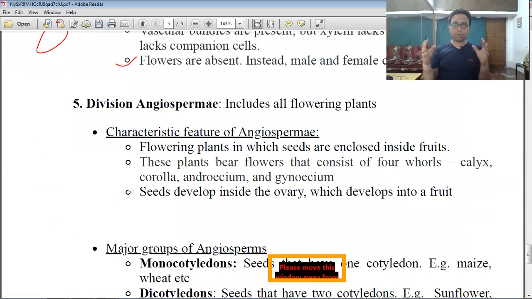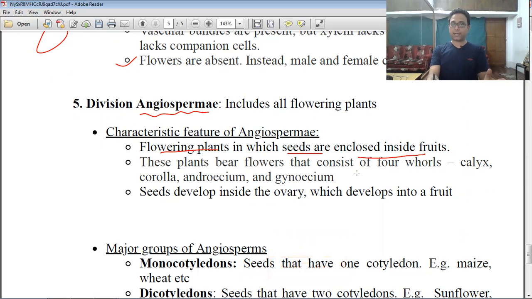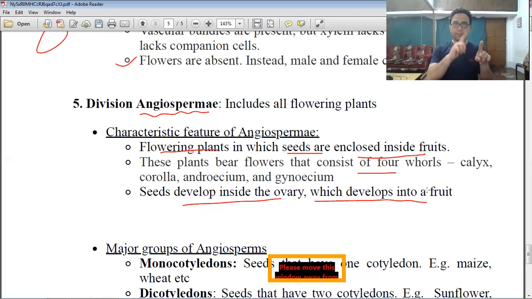Now we discuss the most dominant plants in our nature, the division Angiosperm. Their most common characteristic is that they are flowering plants whose seeds are enclosed inside the fruit. These plants bear flowers consisting of four whorls: calyx, corolla, androecium and gynoecium. Seeds develop inside the ovary, which develops into the fruit. After fertilization the fruit develops, and from the ovule the seed develops.